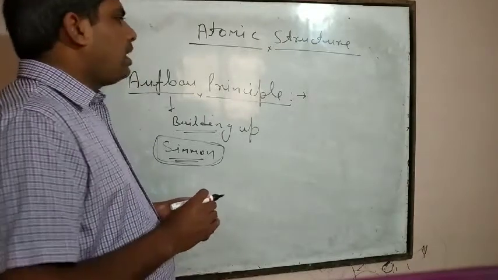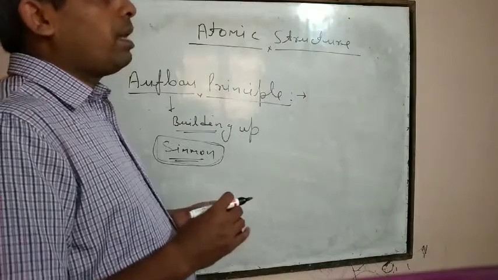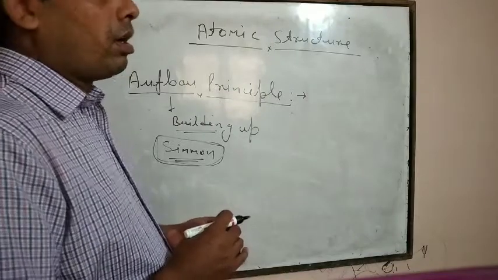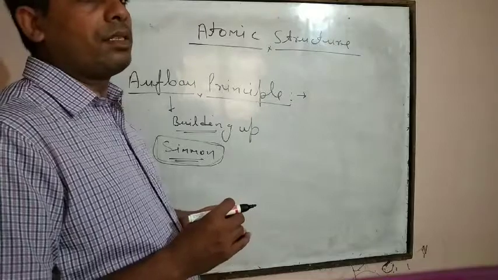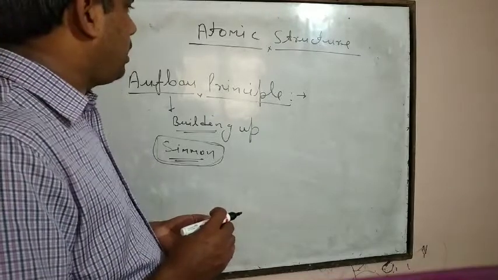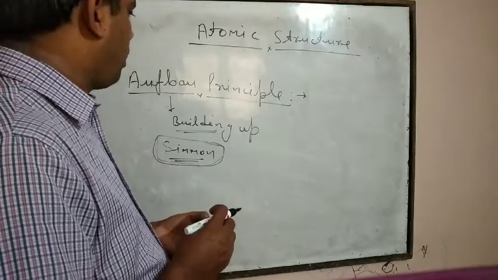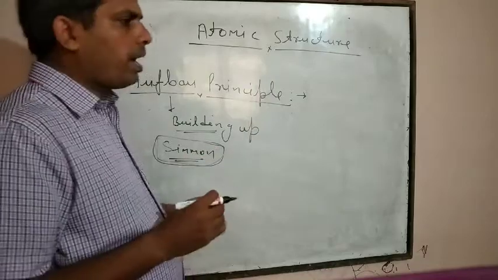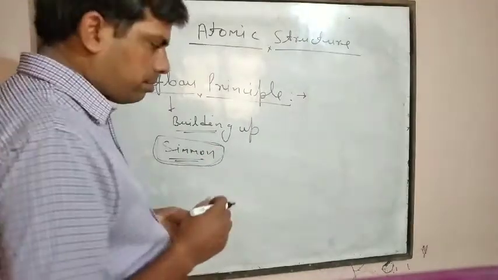If we want to write down the increasing energy level of orbitals, there are different energy levels of orbitals.